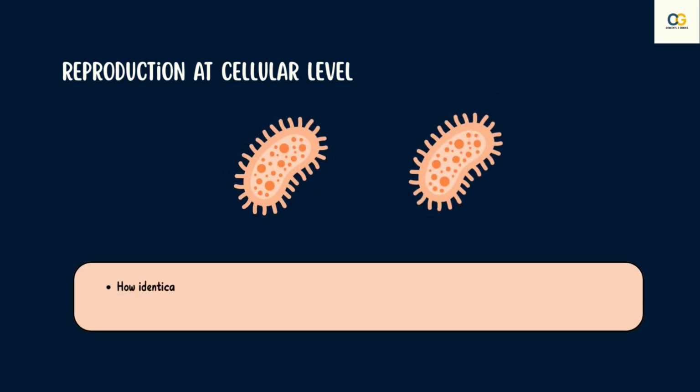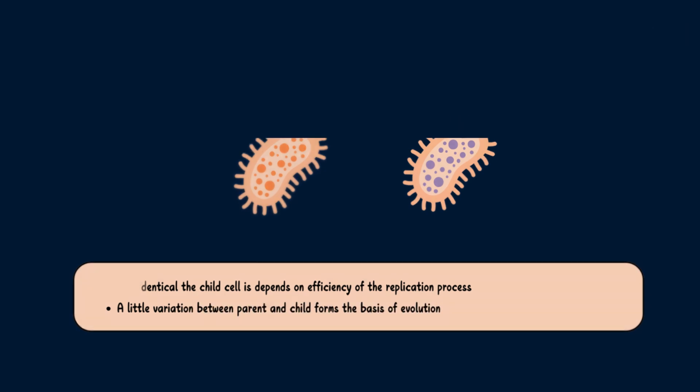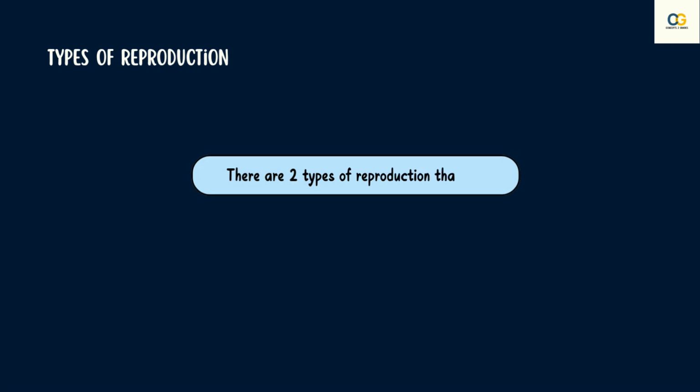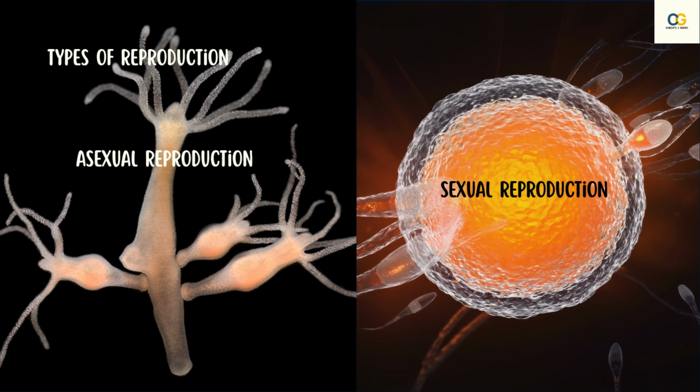Now, how identical the child cell is to the parent cell depends on the efficiency of the DNA replication process. A little difference between the parent and the child forms the basis of evolution, which is variation. Let us now understand the types of reproduction that are present. There are two types of reproduction: asexual reproduction and sexual reproduction.